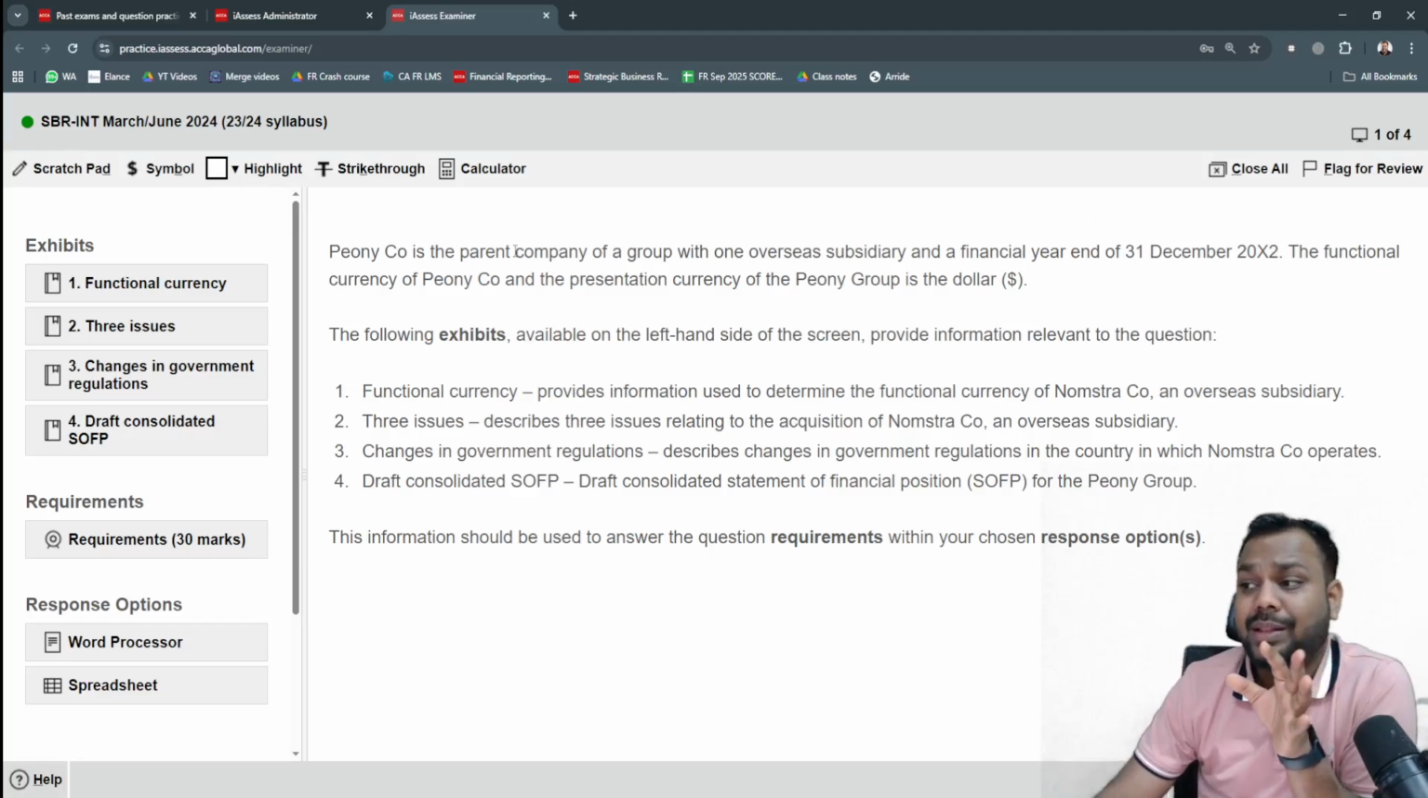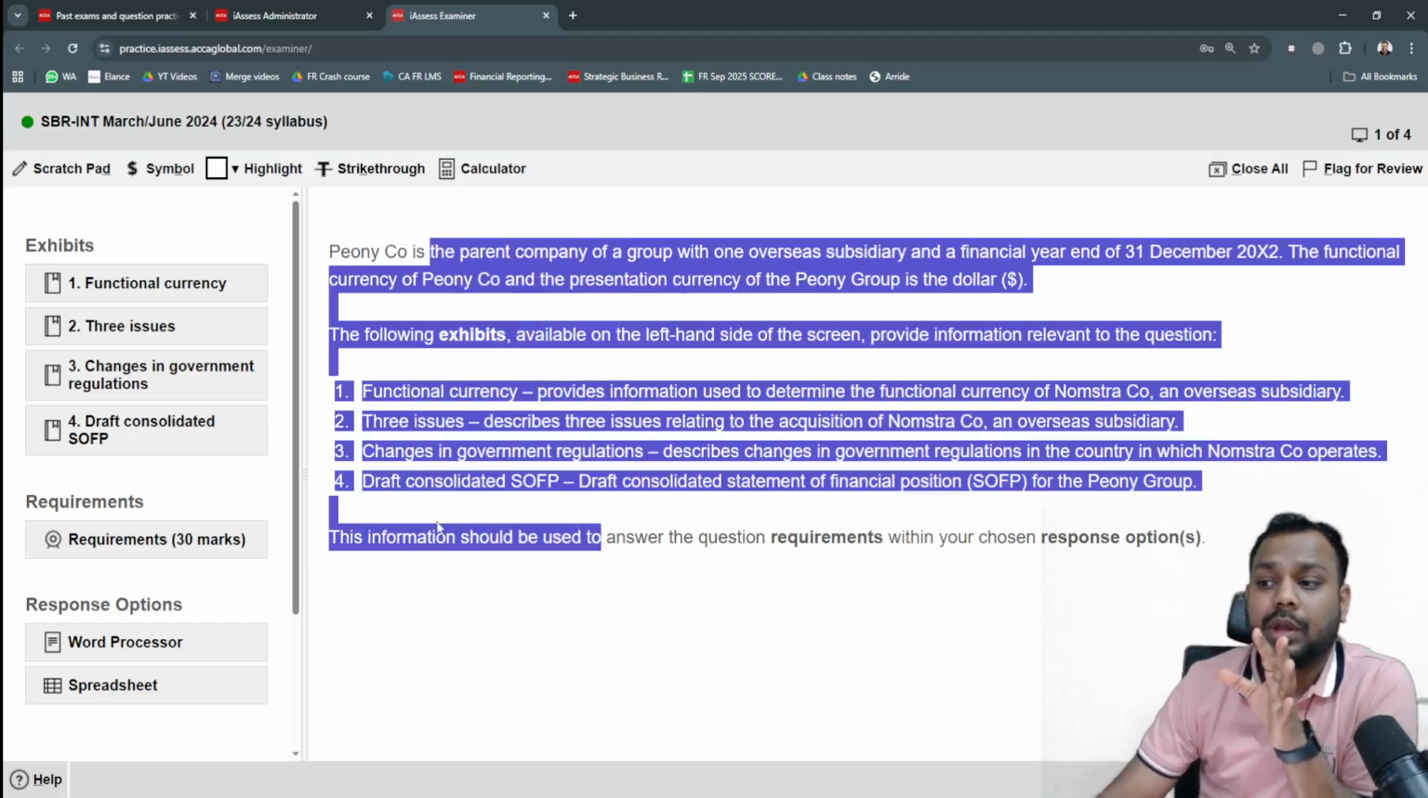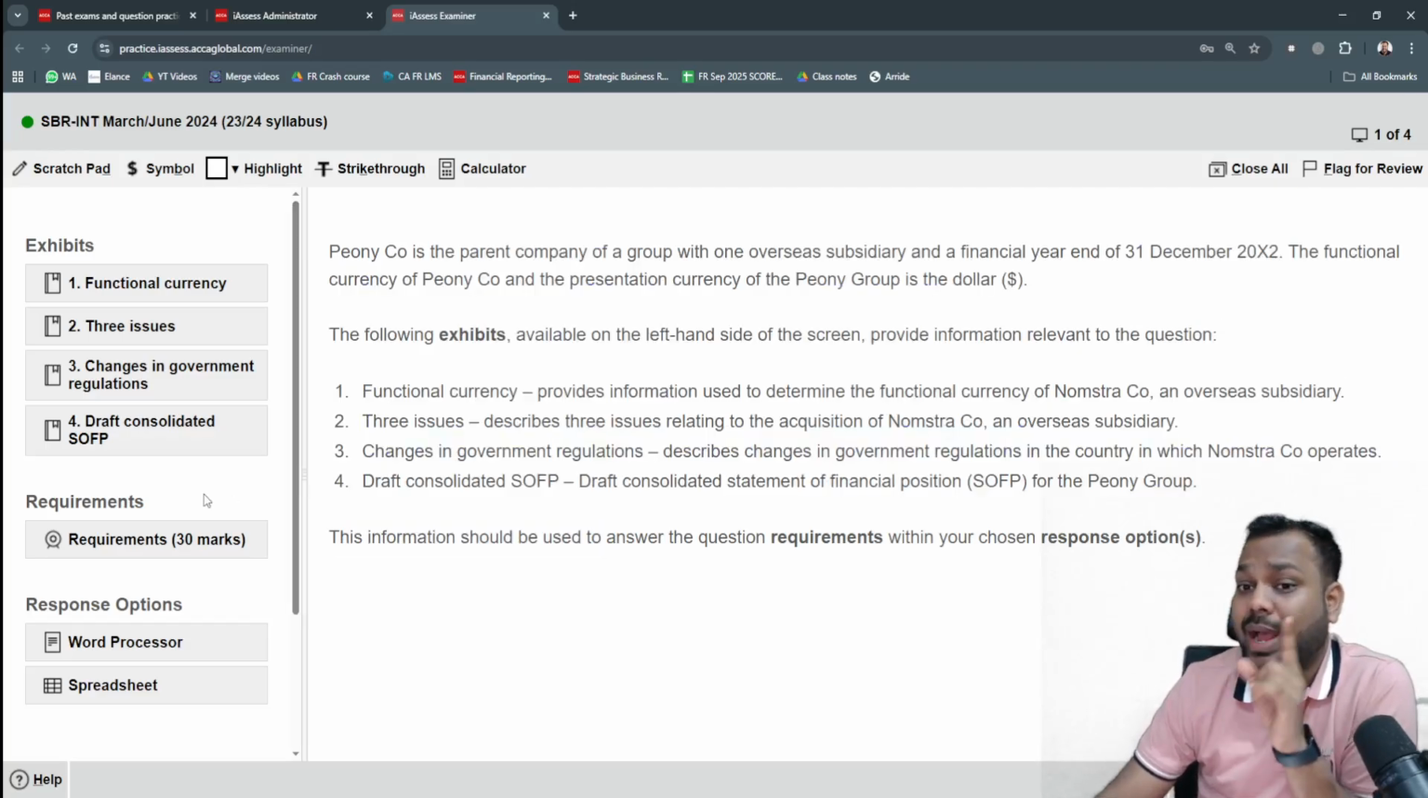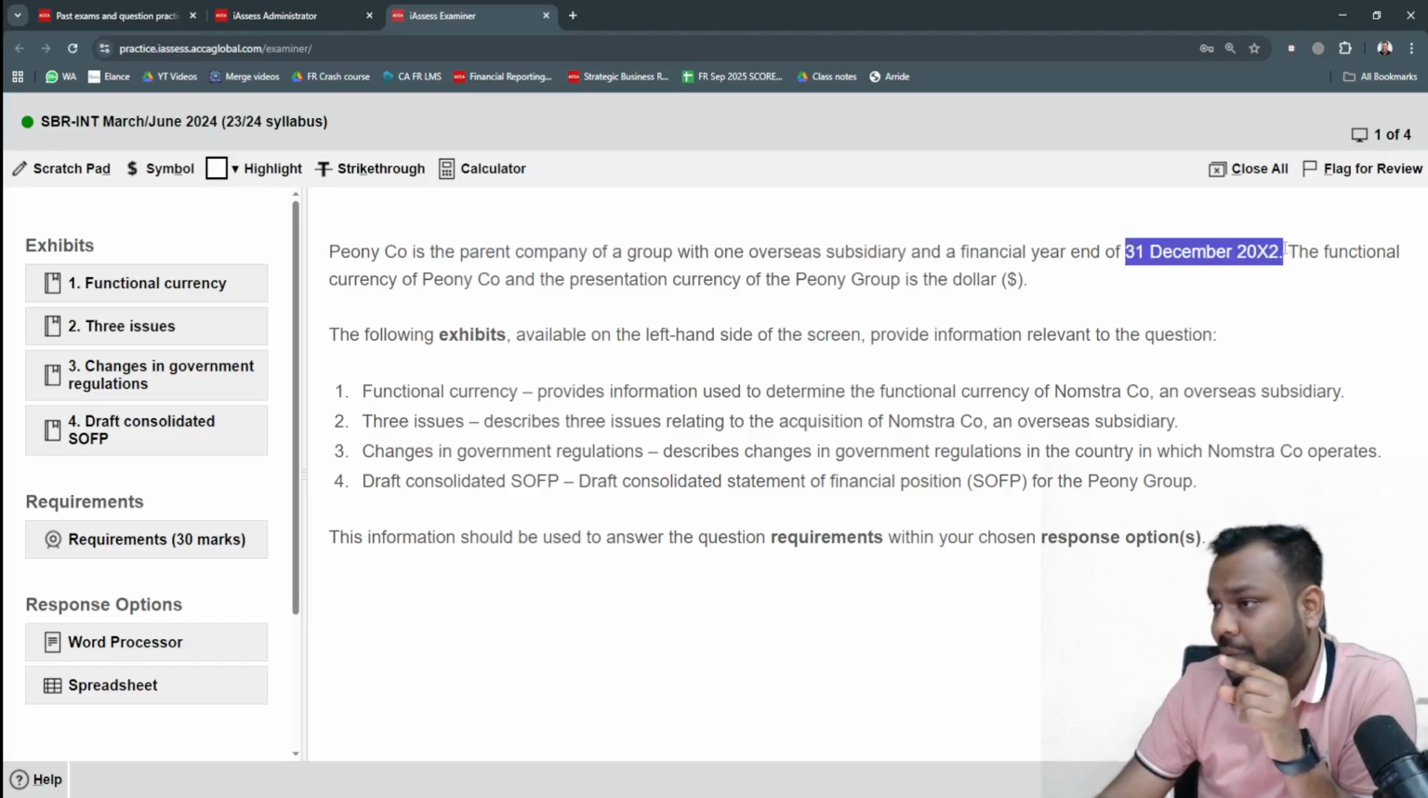First of all, read the introductory paragraph. Now, in the introductory paragraph, highlight some key points. That is the financial year end. That is the reporting date. What is the reporting date? Very important point, guys.